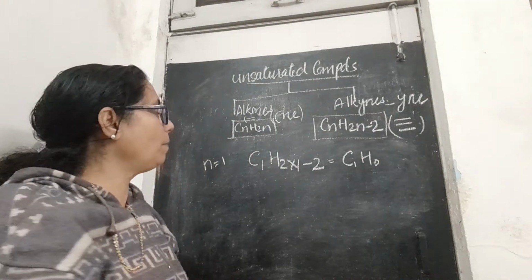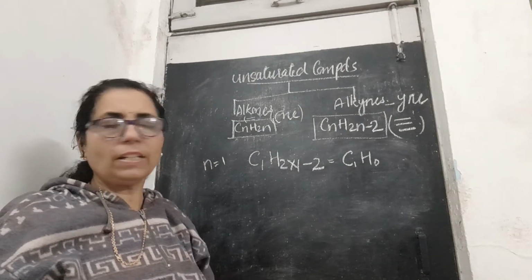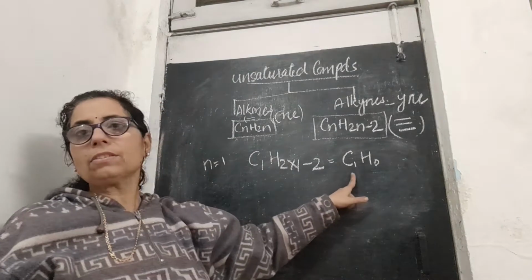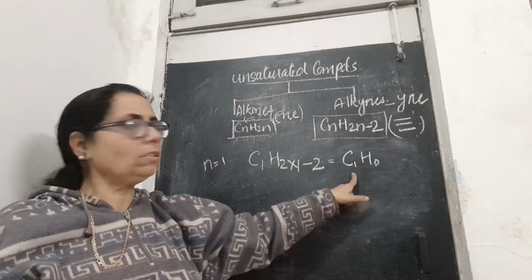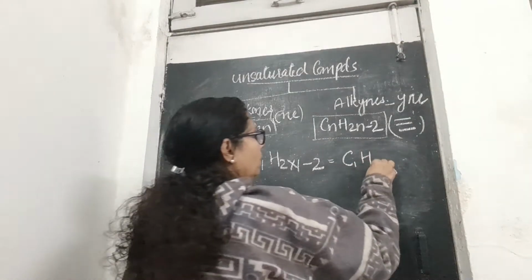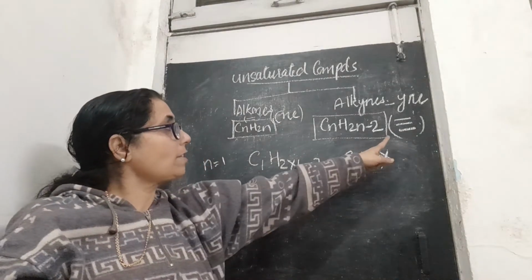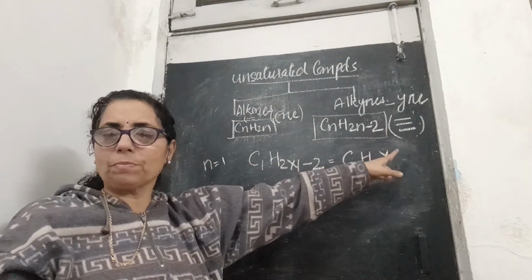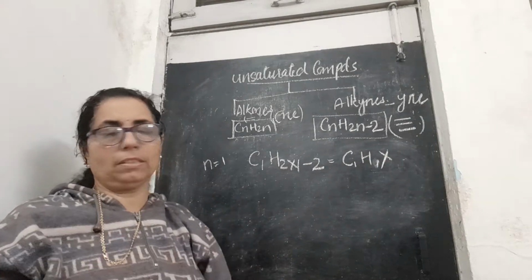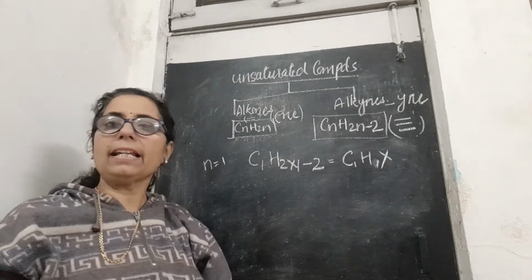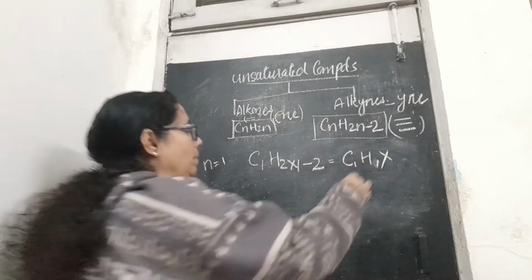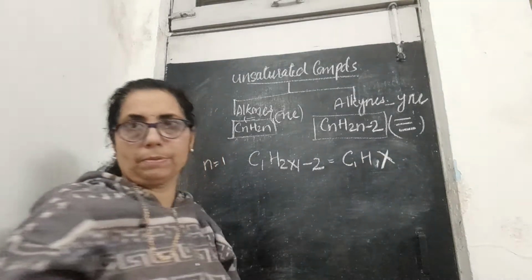In alkynes also, as I have told you earlier, this structure is not at all possible, because the triple bond should be there between the 2 carbons. So the first member in alkynes is also not possible.